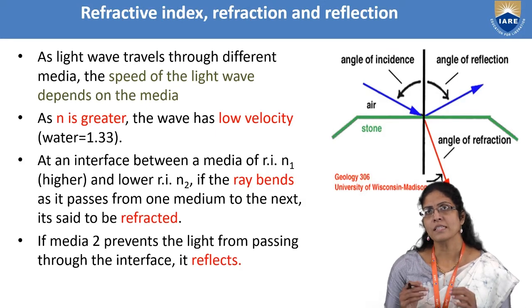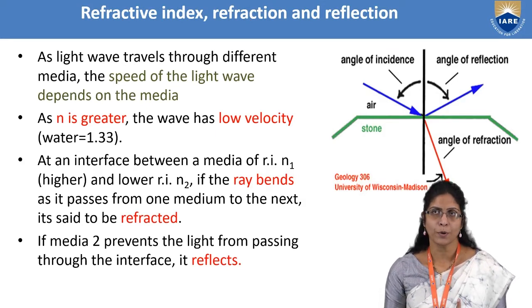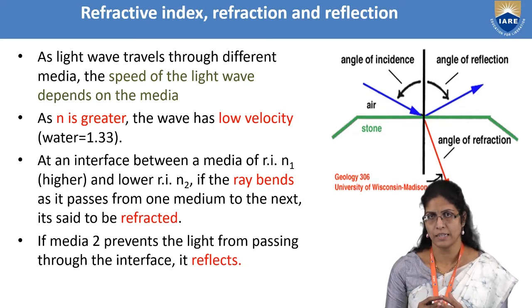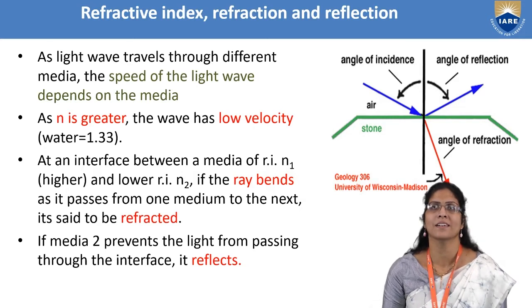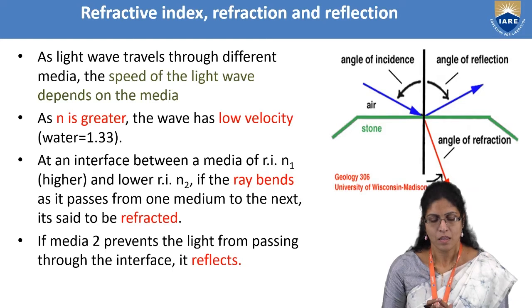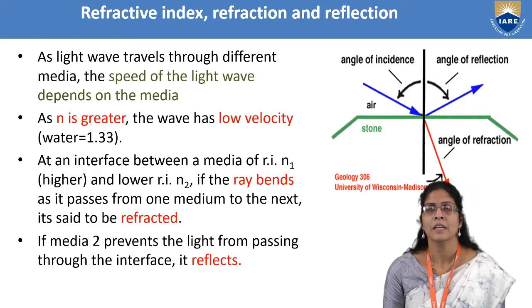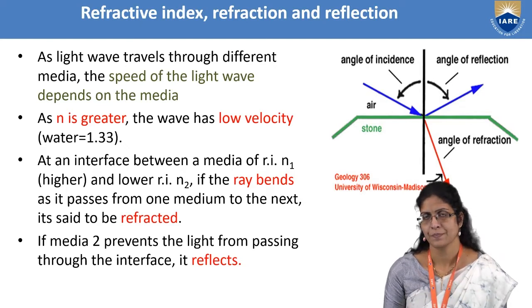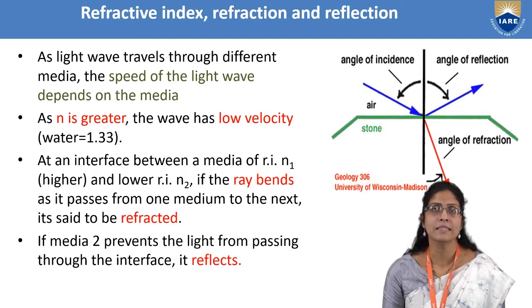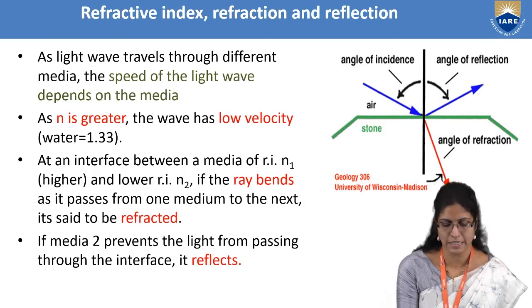Now, this refractive index and the other two properties, refraction and reflection, work collectively in order to guide total internal reflection. Let's try to understand how. The first thing is, as a light wave travels through different media, the speed of the light wave definitely decreases, and how much it decreases depends on the media.